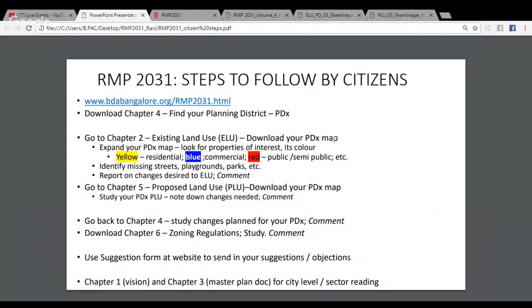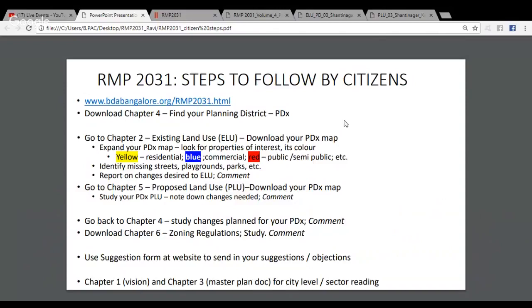In your planning district, you can see whether your plot is correctly represented. Are all the streets shown? My limited exercise has shown that there are a lot of missing streets. Playgrounds and parks are not shown. One can make a note of those things. And once you've made a list of things that are incorrect in the existing land use, you can report the changes required in the suggestion form through a comment.